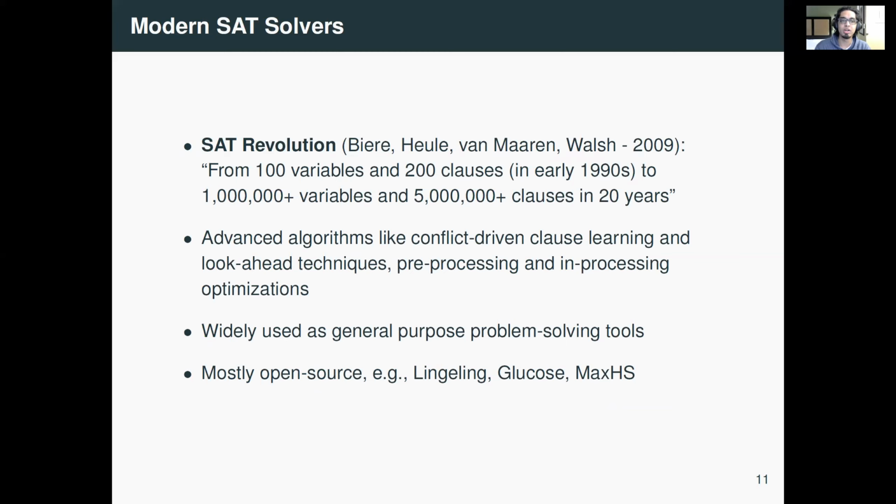Thanks to advanced algorithms such as conflict-driven clause learning and look-ahead techniques and several optimizations, today's SAT solvers are capable of solving instances with over 1 million variables and over 5 million clauses within a few seconds. As a result, SAT solvers today are widely used as general purpose problem-solving tools. And the best part is most of the top-notch SAT solvers are open source.